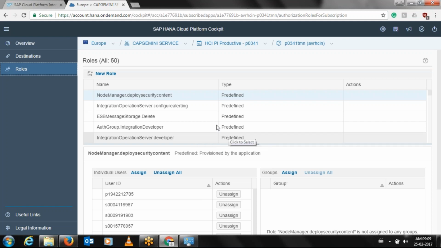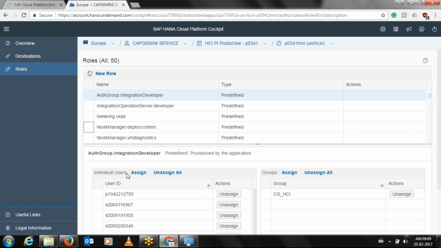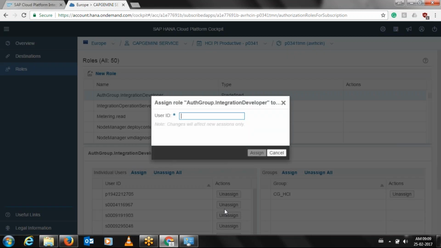So these are the roles. Here, you can assign those roles against your name, but you have this integration auth group dot integration developer. Against that, you can assign one more user. So click here and give the username.